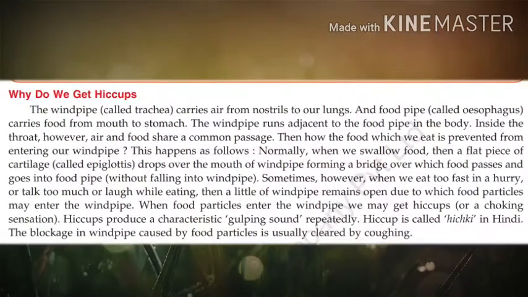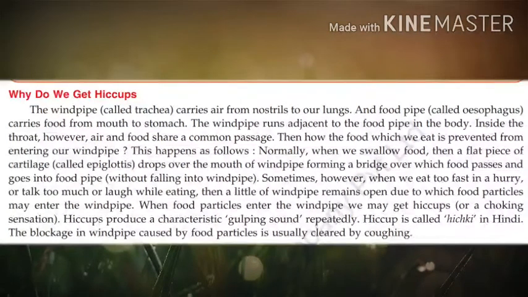Why do we get hiccups? Okay, children, we all know that in our body there are two pipes. One is windpipe and another is food pipe. Food pipe carries the food and windpipe carries the air from the nostrils to the lungs. Okay, but these two pipes cross each other at the throat. Throat is the portion just behind the tongue. Okay, so how do we get hiccups?